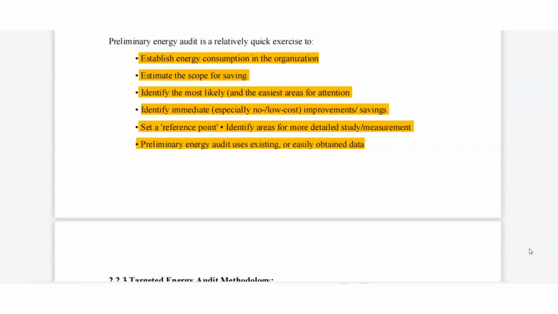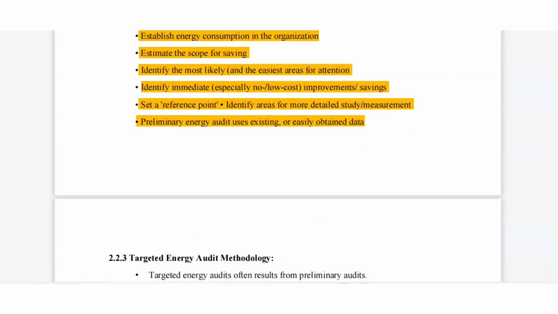These are the main points why we will use a preliminary audit. With the help of preliminary audit, we can find energy consumption in the organization, scope of saving, identify the region for attention and identify where no and low cost saving will be occurring. Then we can find a reference point, and preliminary audit also uses existing and easily obtained data. Then we will read the targeted energy audit method. This one is the second point.